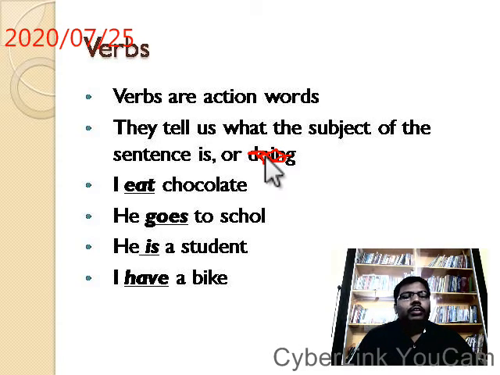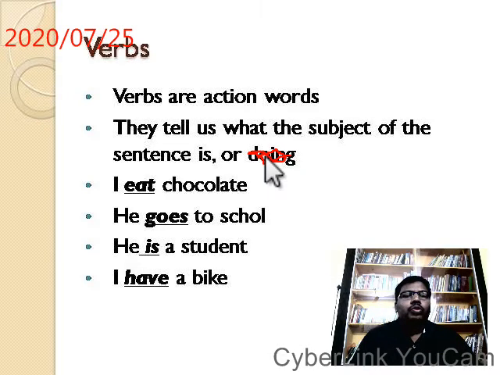The word eat is doing all the action there. It is filling the gap. What I is doing, what is being done to the chocolate: the chocolate is being eaten. I eat chocolate. So eat is the action word there.